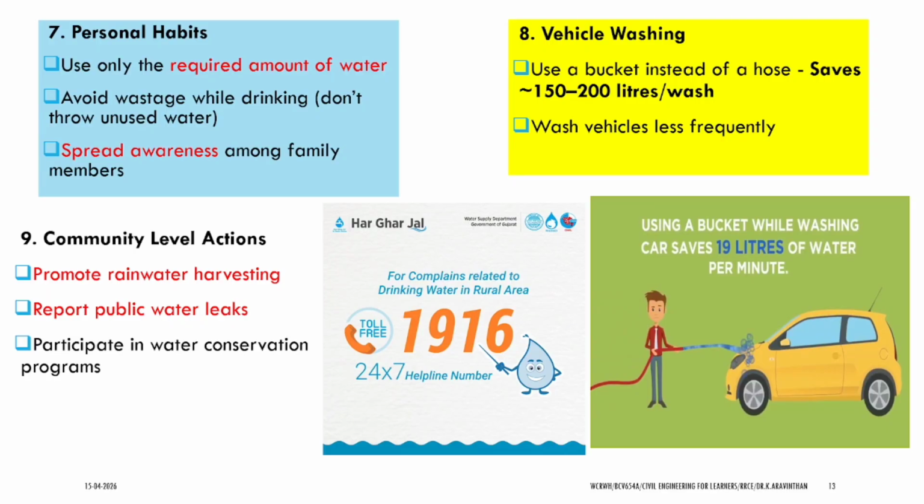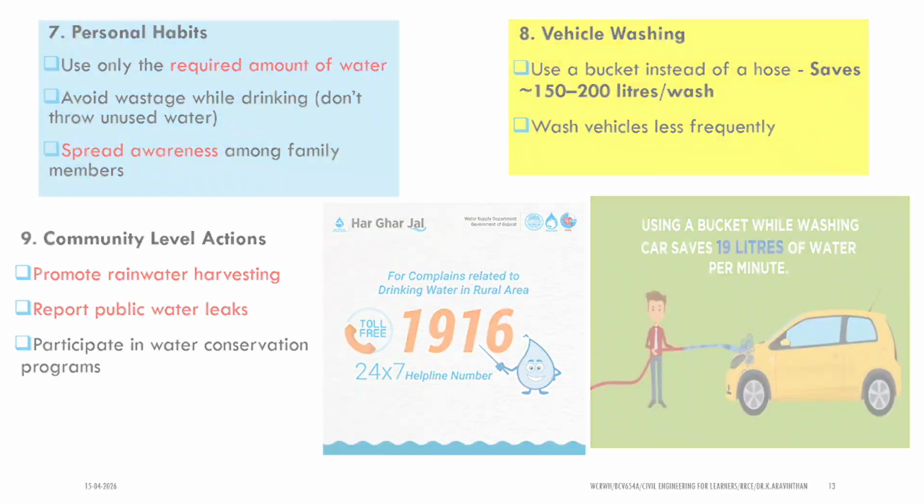Report public water leakage. So 24 by 7 throughout India you can use this number for community level actions when there is a public water leakage or improper water utilization, and for complaints related to drinking water in rural areas.